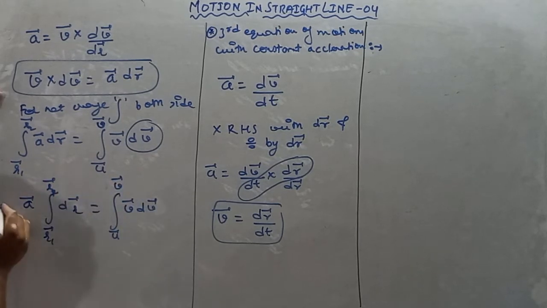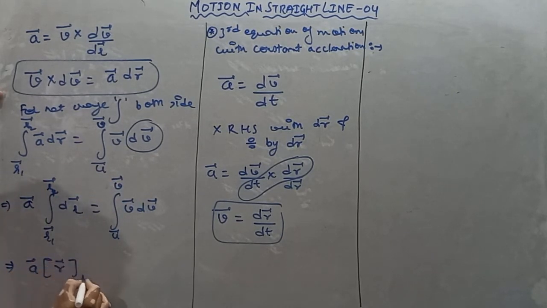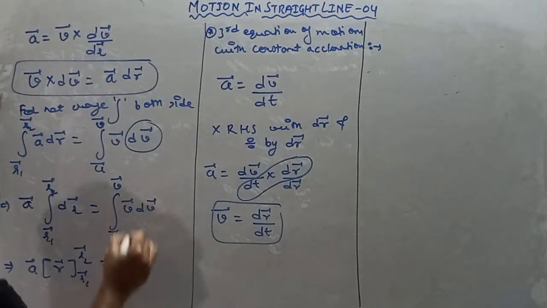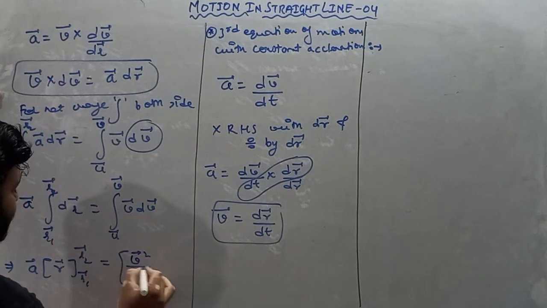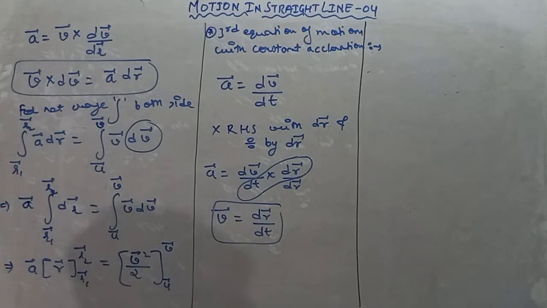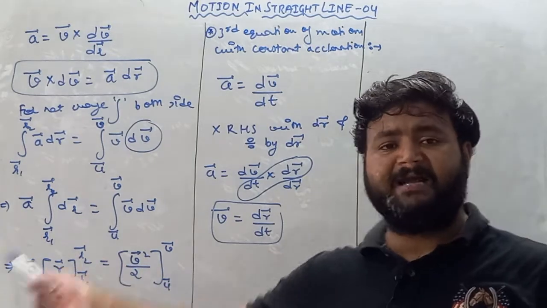So it is a times integration of dr from r1 vector to r2 vector is equal to integration of v vector dv, with limit u to v. Now we know that integration of dr is r vector, with limit r1 vector to r2 vector, which is equal to, as x dx gives x square by 2, so v dv gives v square by 2, with limit u to v. Now we put the limit. Limit means upper limit minus lower limit.